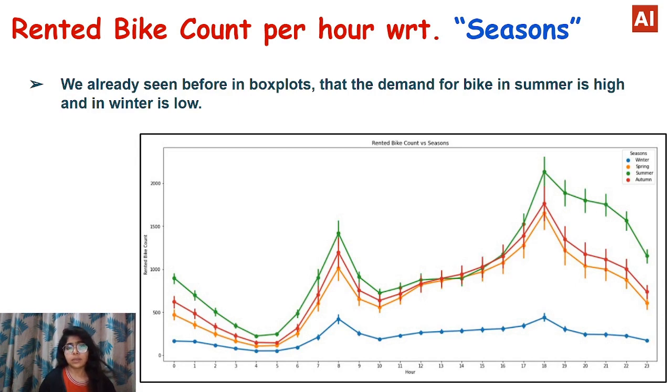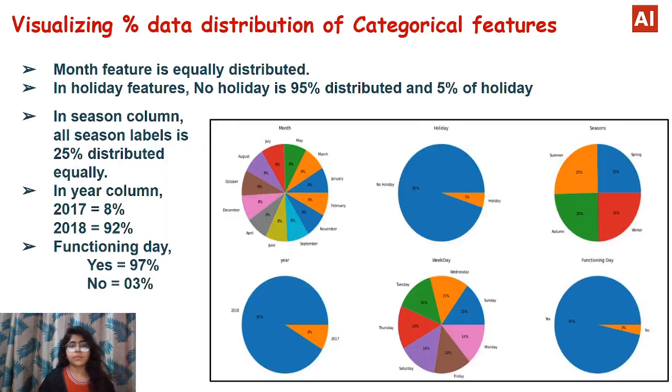Coming forward, let's take a look at rented bike counts with respect to season. We have already seen before in the box plot that the demand for bikes in summer is high and in winter is low. So moving forward, let's take a look at the visualization. Here are some pie charts on the distribution of categorical features.